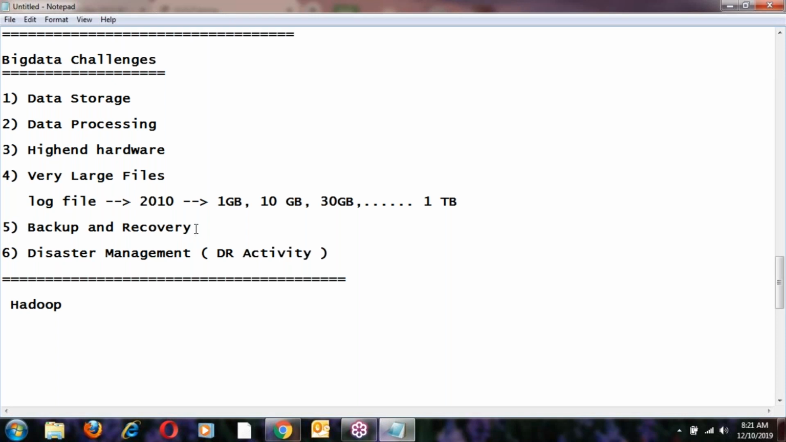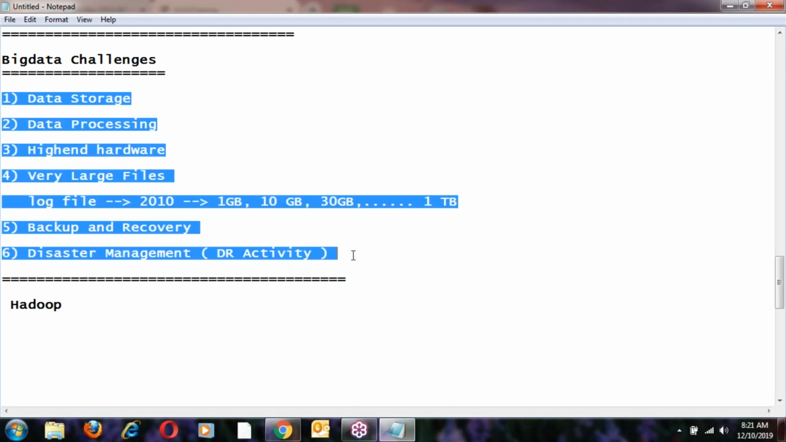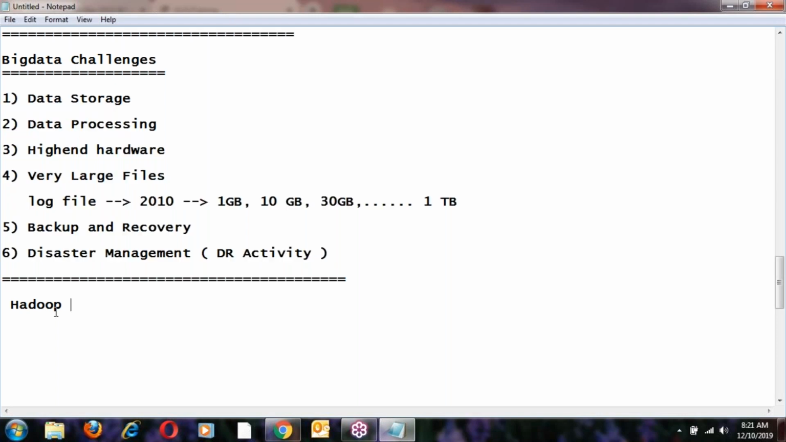Next, backup and recovery. In traditional systems backup is required, but in Hadoop backup is not required. In traditional systems recovery is required, but in Hadoop recovery is not required. Next, DR activity: in traditional systems DR activity is compulsory, but in Hadoop it is not required. Hadoop manages everything; how it manages, we'll see. Tomorrow's topic is traditional systems versus Hadoop.